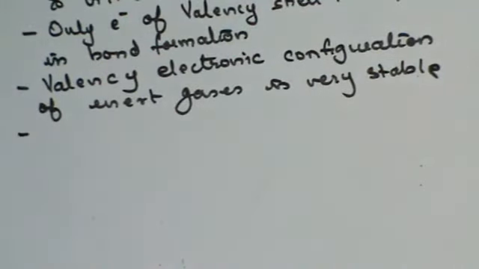The elements having electronic configuration other than inert gases have a tendency to acquire inert gas configuration, either to complete a duplet or an octet. Duplet means 2 electrons in the outermost shell. Octet means 8 electrons in the outermost shell, either by give, take or share of electrons.